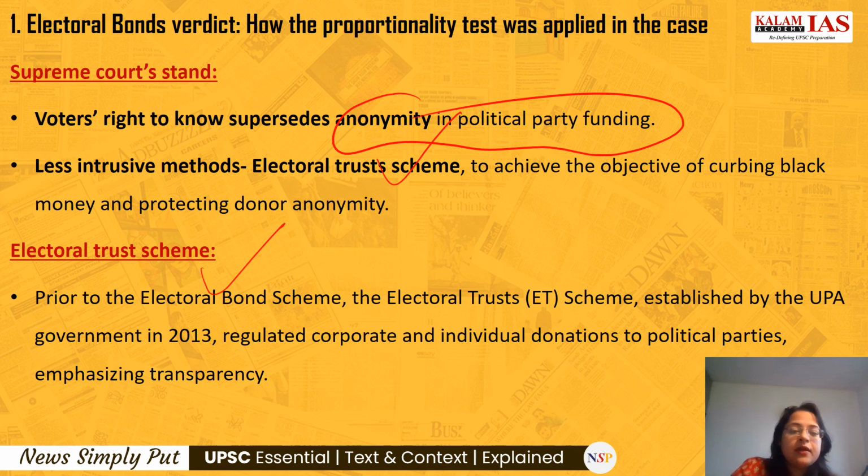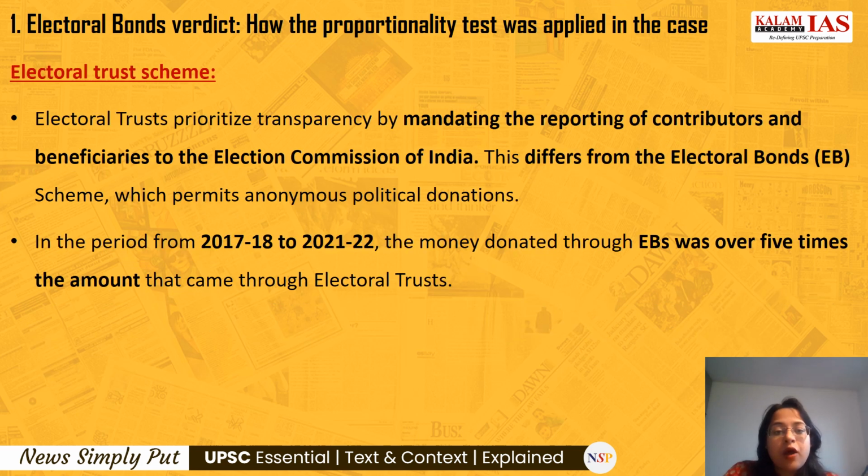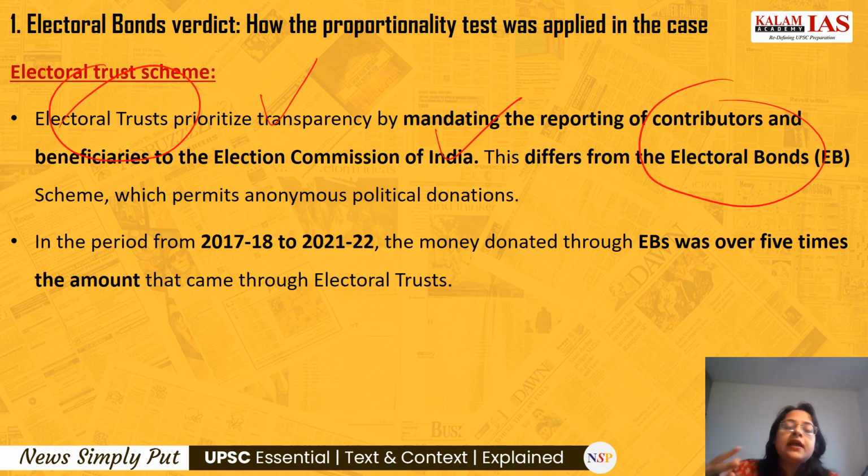Let's now come to this scheme. Prior to the electoral bond scheme, this electoral trust scheme was there, established by the UPA government in 2013, which regulated corporate and individual donations to political parties, and it also emphasized transparency more. How? Because it mandates the reporting of the contributors and beneficiaries to the Election Commission of India. And this clause of electoral trust differs from the electoral bonds, which permit anonymous political donations.